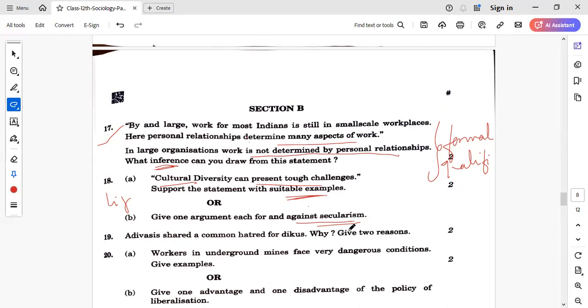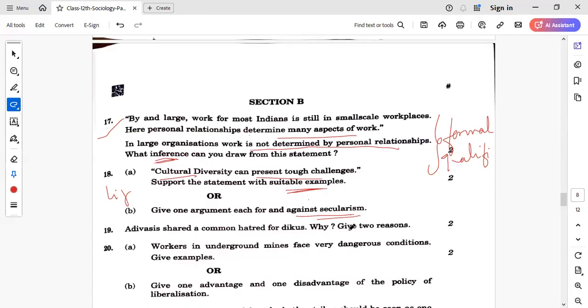This is the argument in favor. Against, that in the name of secularism, some of the religious groups are appeased, right, in the form of some social welfare measures made particularly for them. So this is happening in the name of secularism, right? So this is the against statement.